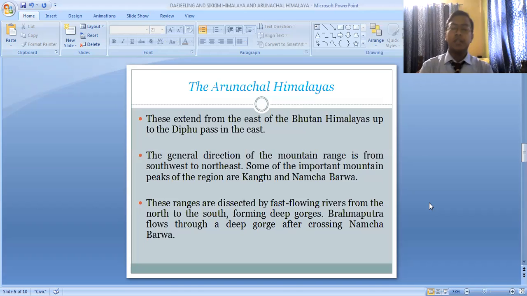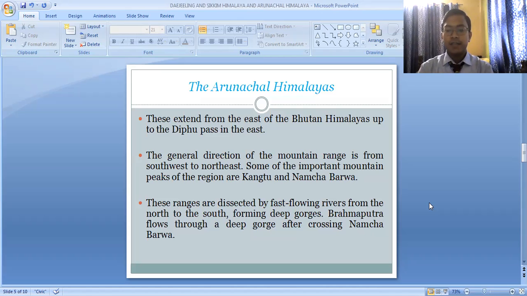And in this Arunachal Himalayas, some of the important mountain peaks of our country can be found, that is the Kangtu and the Namcha Barwa. Namcha Barwa is one of the important mountain peaks. From this Namcha Barwa only, the river Brahmaputra enters our country.